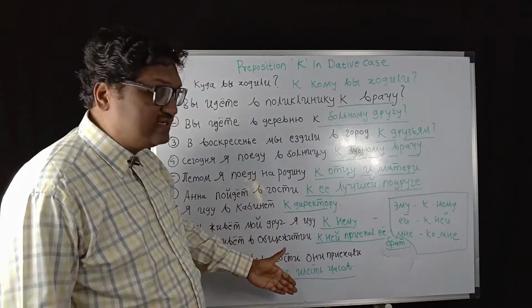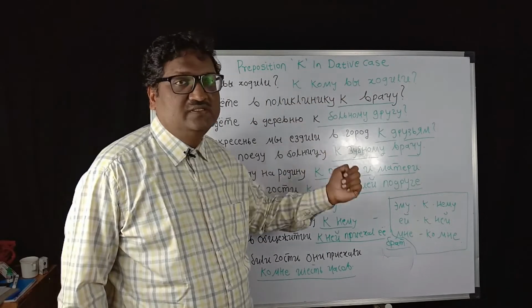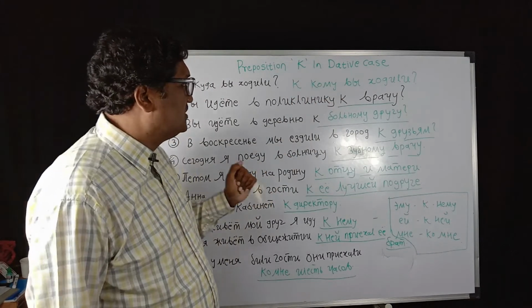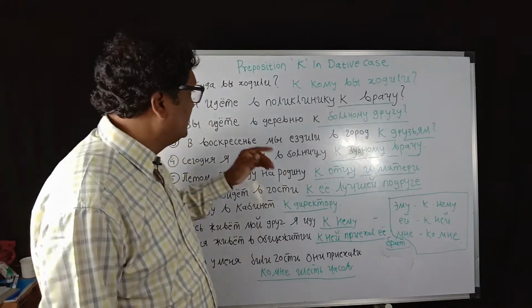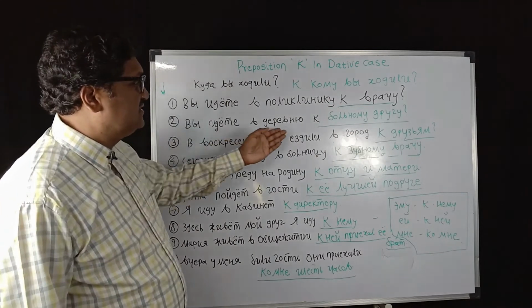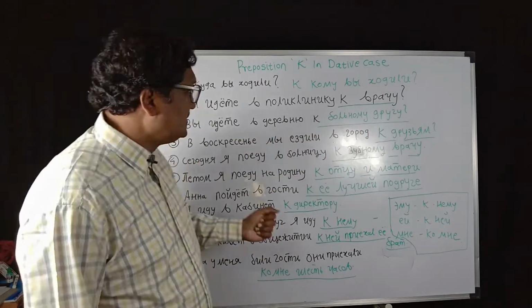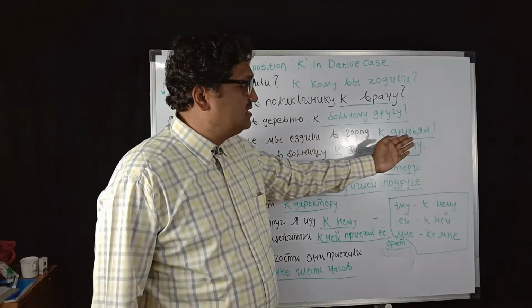Now I have these 10 examples which will clear the concept of "к кому вы ходили", or the preposition к in the dative case, that is two words. The first example is "Вы идёте в поликлинику к врачу." Then "Вы идёте в деревню к больному другу." Then "В воскресенье мы ездили в город к друзьям."